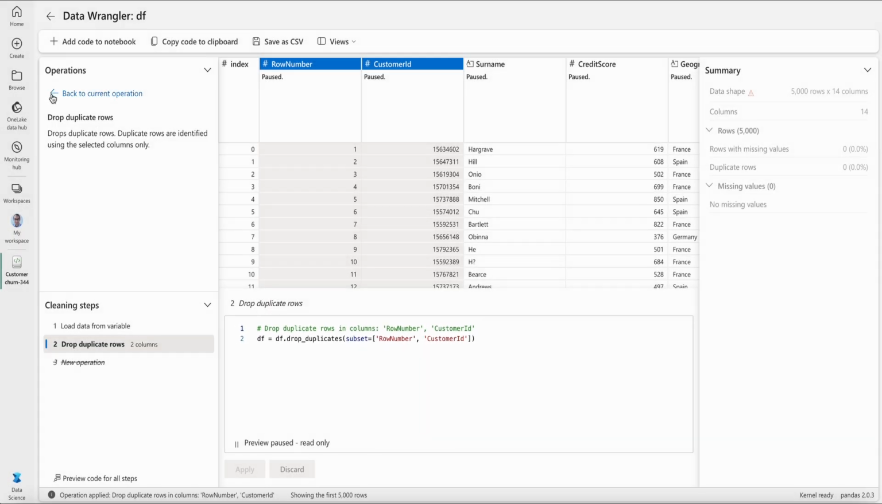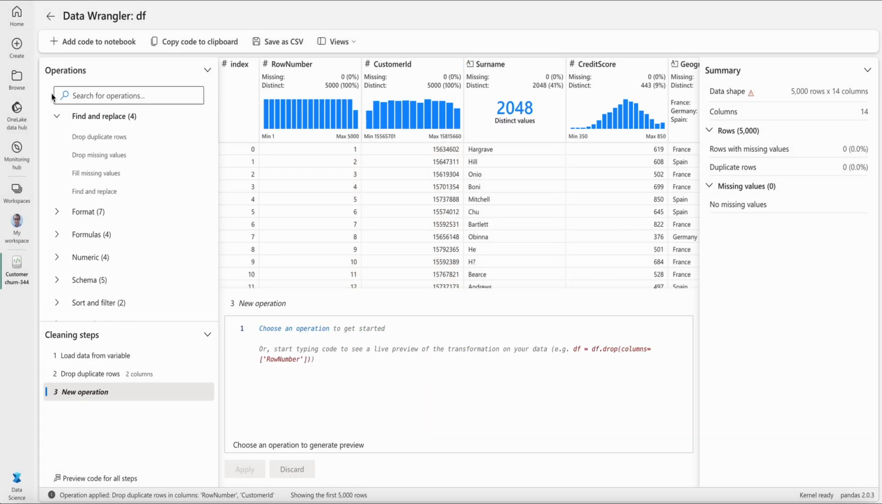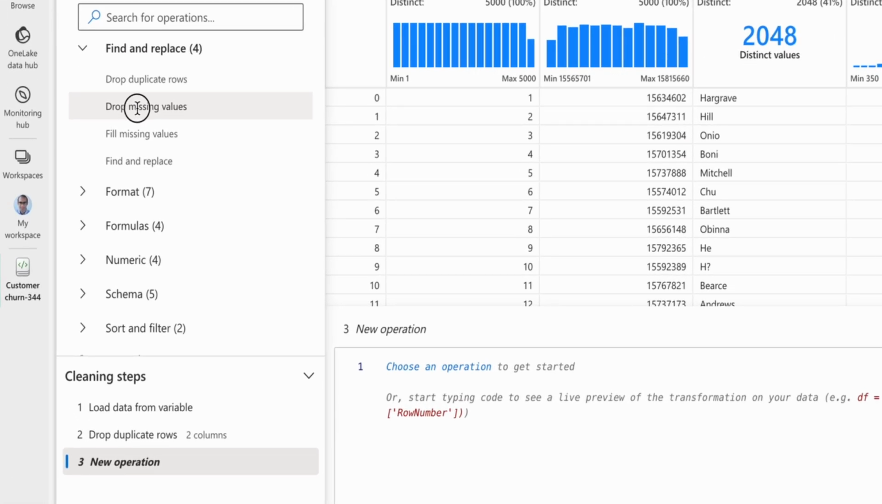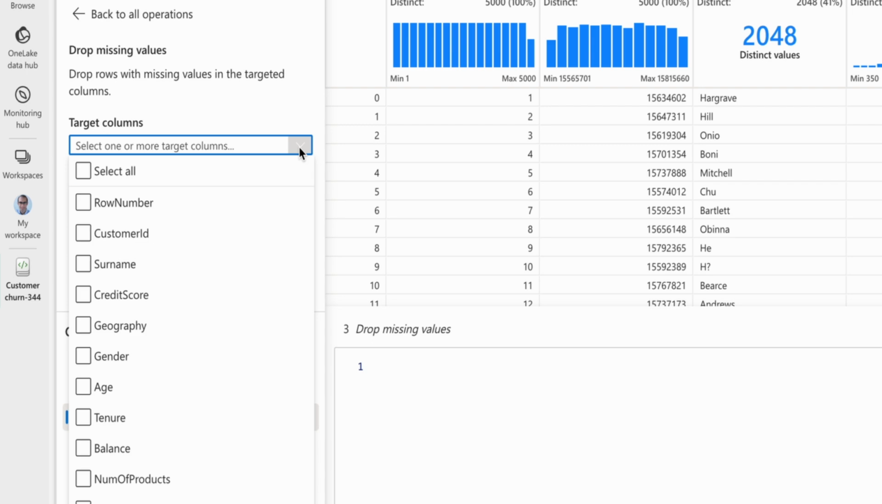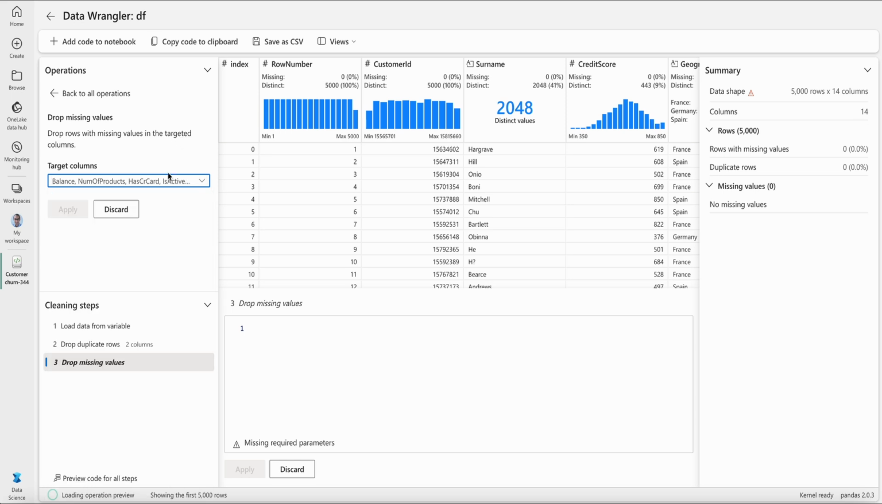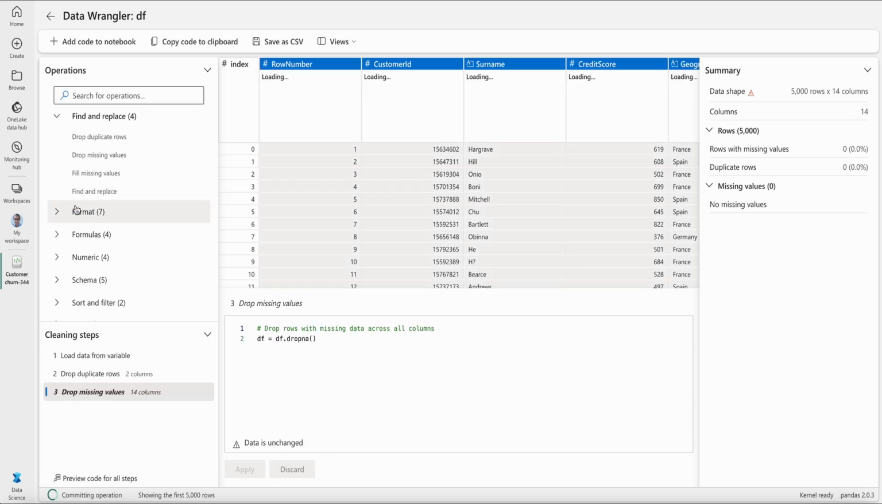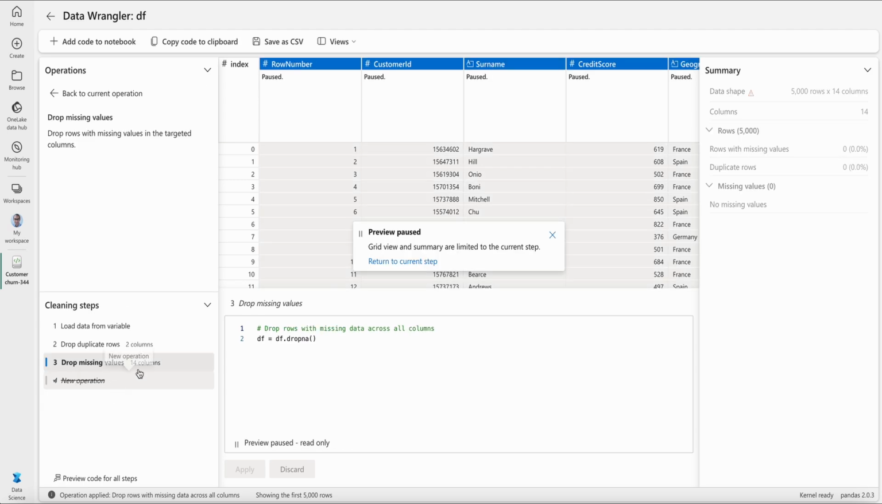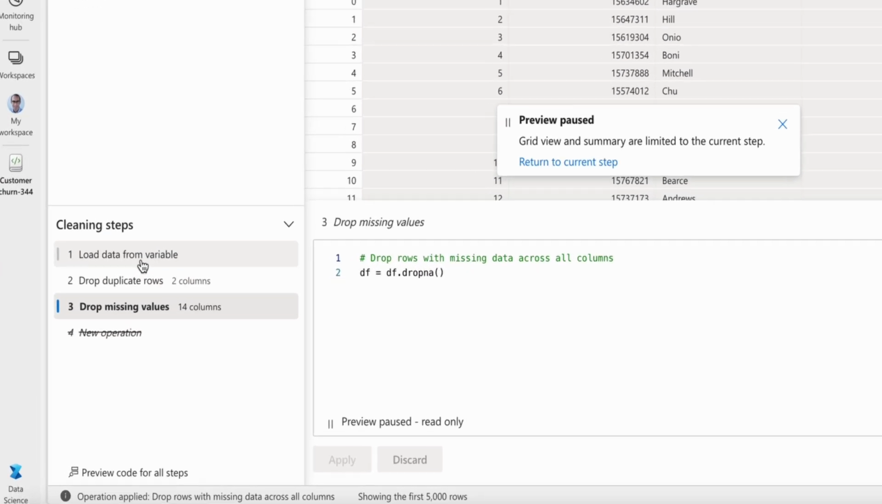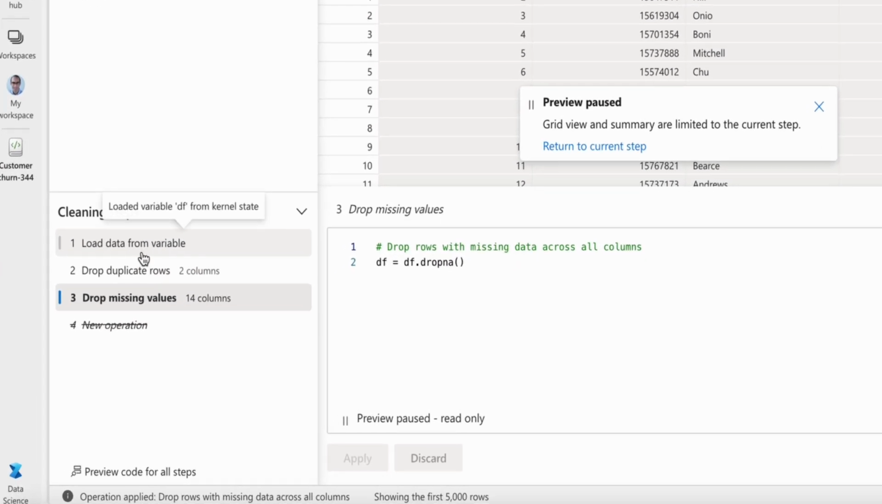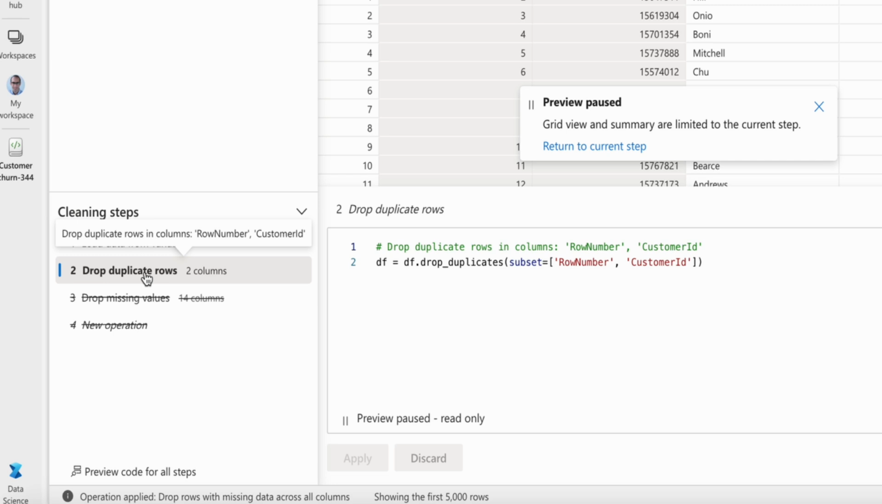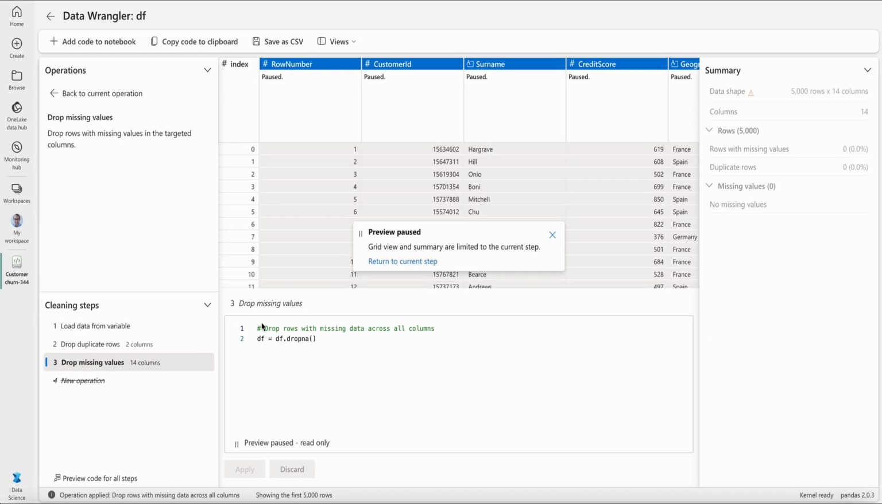Now I want to do more on that one. So I also want to, for example, drop rows with missing values. So I'm going to click on drop rows with missing values. This time I want to do it on all columns. So I want to select all, and then I'm going to click on apply. And you can see that again it generates the corresponding code for me. For each step that I'm doing, you can see the first step was loading the data, then dropping the duplicate rows, and then dropping missing values across all columns.